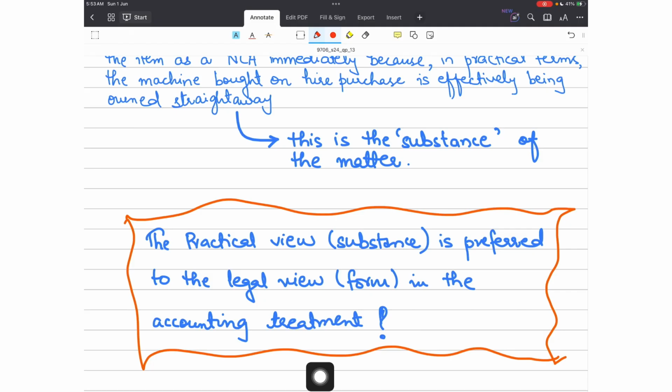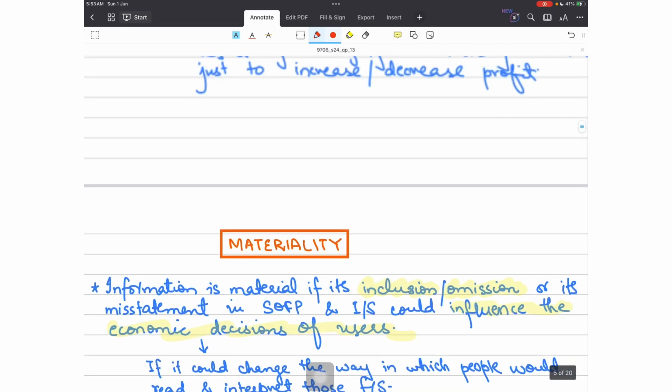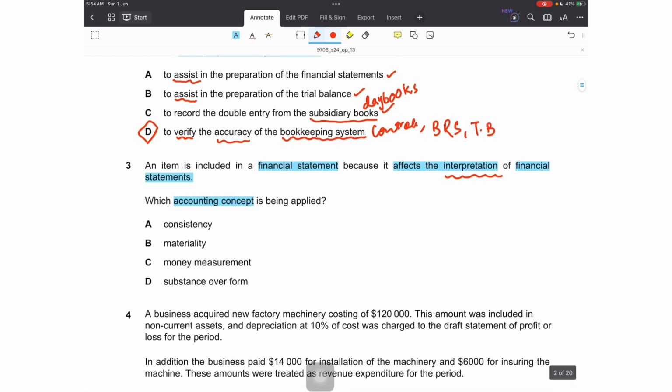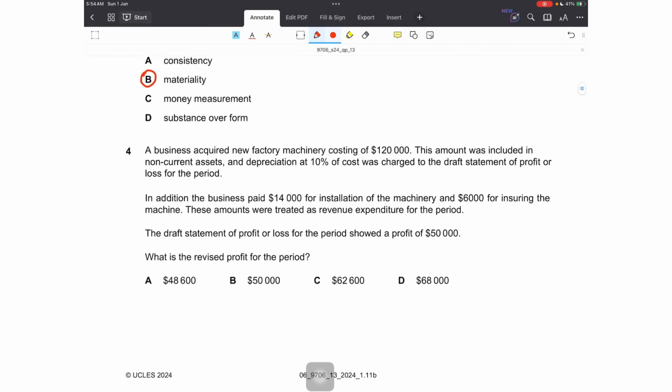So you will show that as being owned by the business because you are using it, you are getting benefits from it. So this isn't related to the interpretation of the financial statements, but this transaction should become part of the statement of financial position, hire purchase agreement. So our answer is materiality.